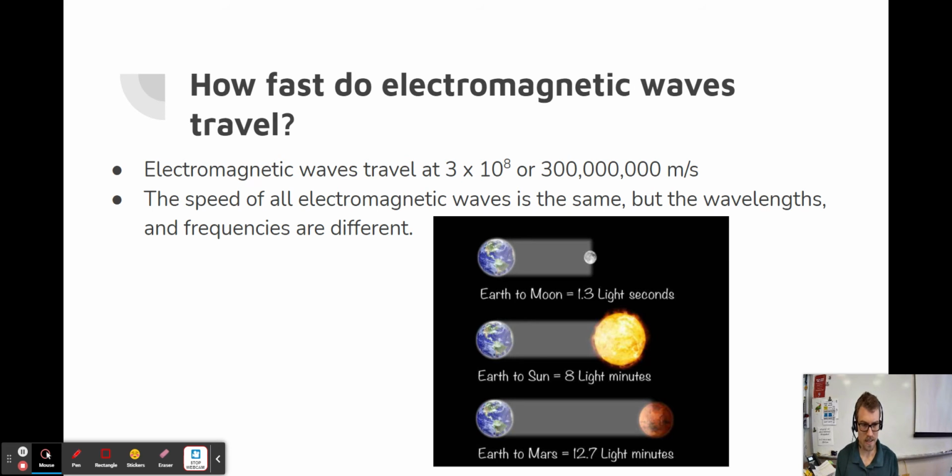So that means that when you are looking at the sun, or when you're seeing light from the sun, you shouldn't really ever be staring directly at the sun. You are actually looking at the sun as it was 8 minutes ago. When you look at something that is very far away, the light that is reaching your eyes actually takes time for it to get there. So you're actually looking into the past. So when you look out and you see stars at night, you are literally seeing those stars as they were in the past, but the light is just now reaching your eyes. So pretty wild thing to think about for sure, but an interesting consequence of the fact that light, electromagnetic waves, travel at a certain speed.